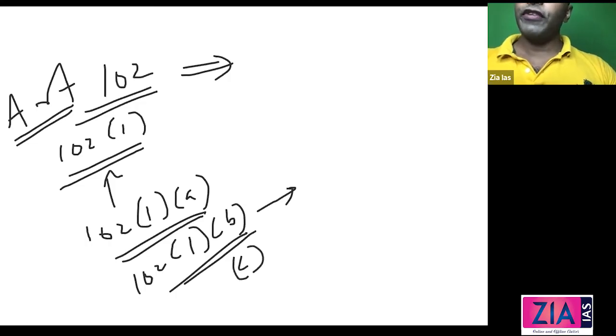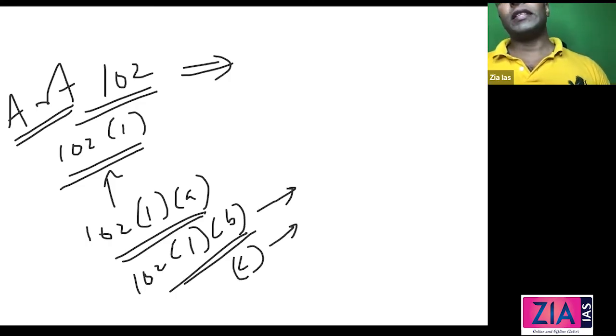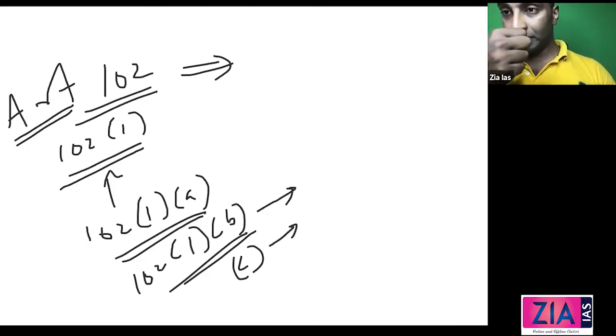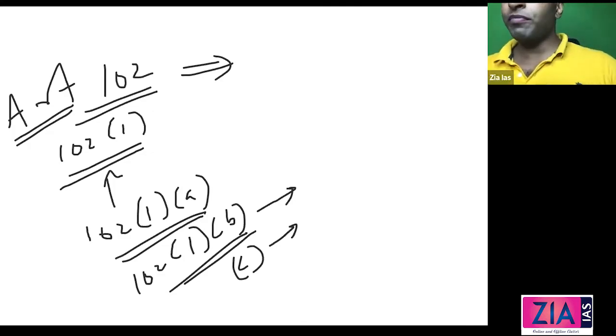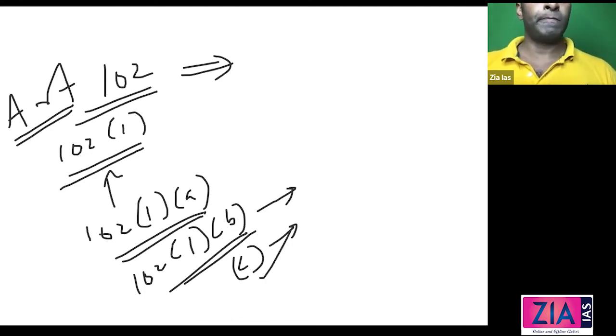C, if he is insolvent. Okay, if he is declared as insolvent. Insolvent means his liabilities are more than his assets. Yeah, bankrupt. 102, Clause 1, Subclause C is related to insolvency. Okay, disqualified from being an MP if he is declared as insolvent, bankrupt. That means he is not able to meet his liability with his assets. Okay, so in that situation, he will not be allowed to be an MP.